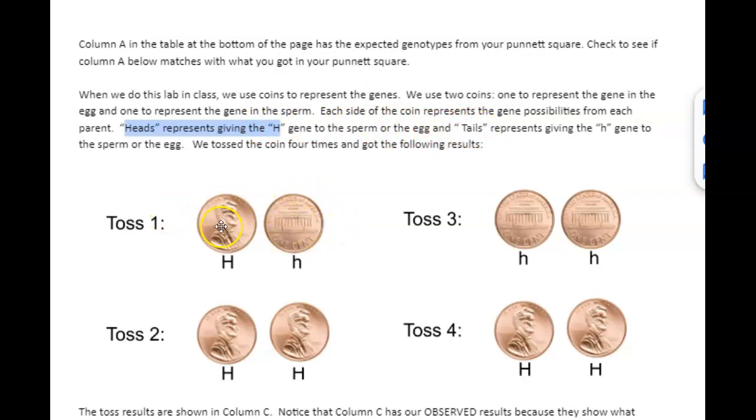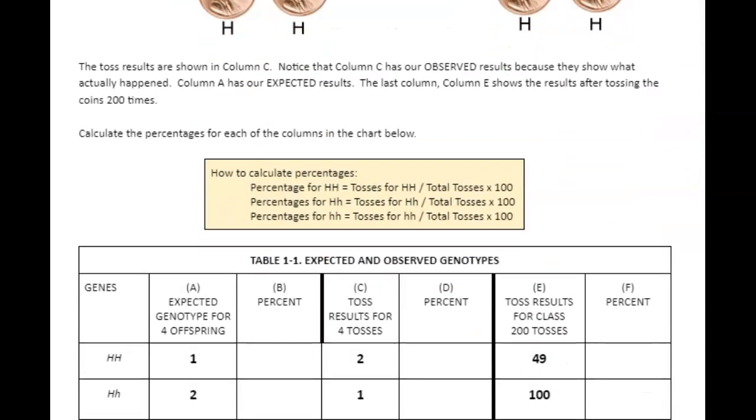So imagine we take these two coins, we flip them up, and we see, oh, we get heads and tails. That's representing, for this possibility, that we have a kid that's going to be big H, little h. We flip them again. Then we get 2 heads, big H, big H. We flip them again. We see we get little h, little h. And then we flip them again, we get big H, big H. So we're going to record these in our table below.